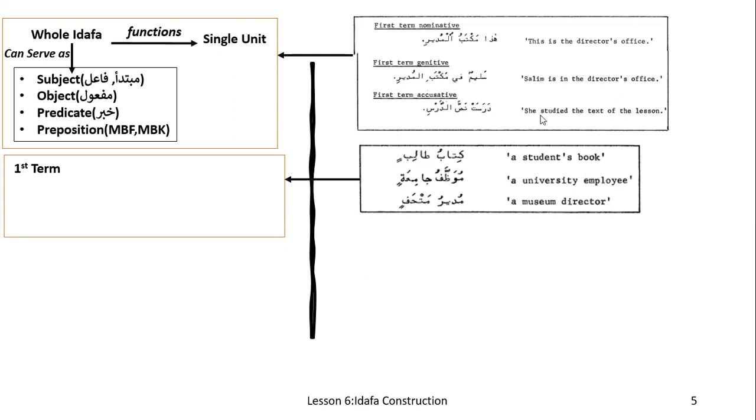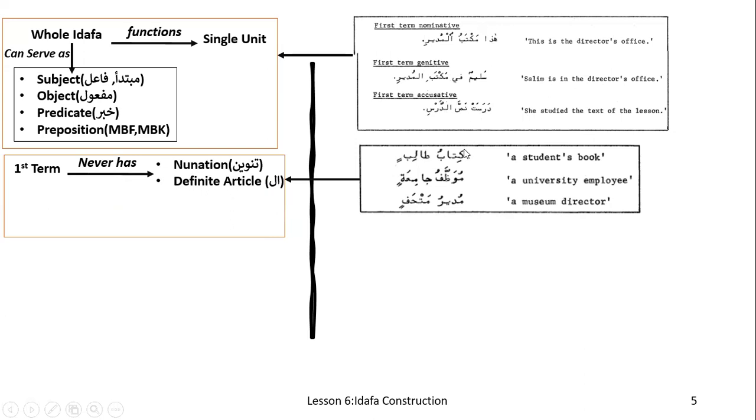Now here: she studied the next text of the lesson. The maf'ul is always nasab, so you will see nasa on the head term. The first term is in nasab. In the second point, the first term never has nunation or the definite article.